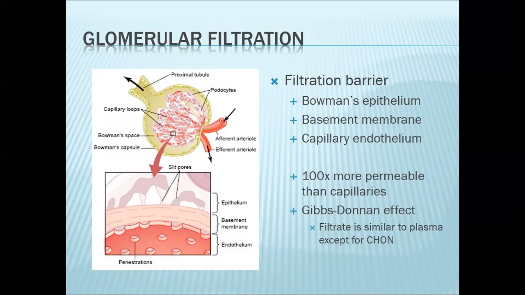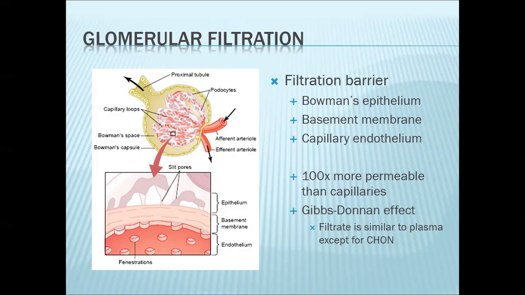Looking at the layers of your filtration barrier, we'll go now from the blood side to the filtrate side. The first layer would be the capillary endothelium. In the diagram here, you will note that the capillary endothelium has fenestrations. Because of these fenestrations, the permeability of the filtration barrier is much, much higher compared to your regular capillary bed.